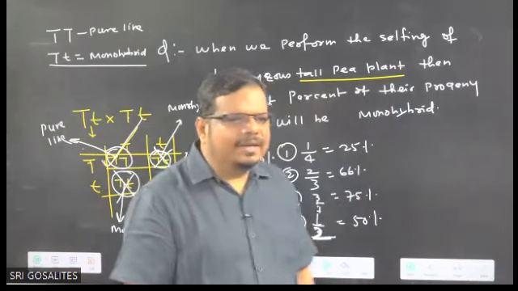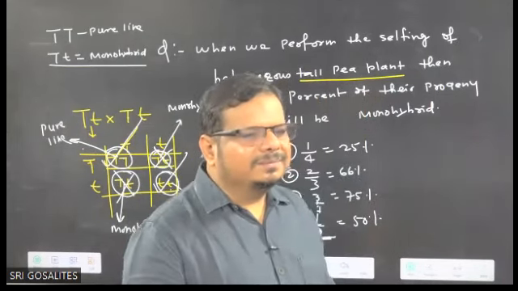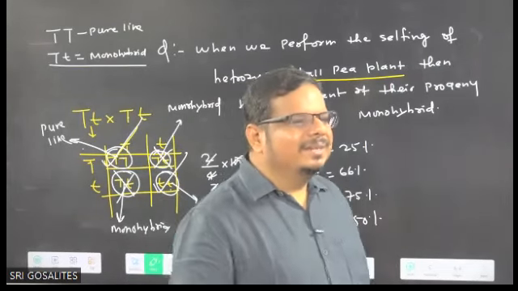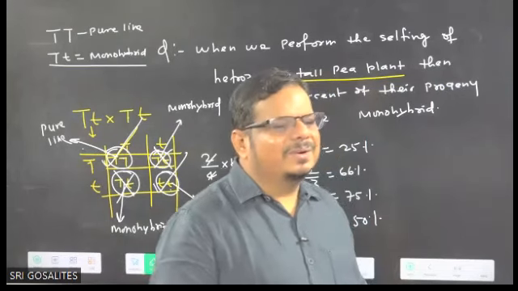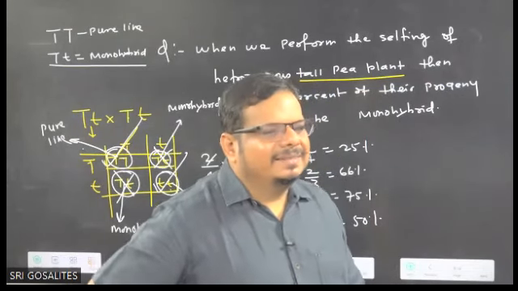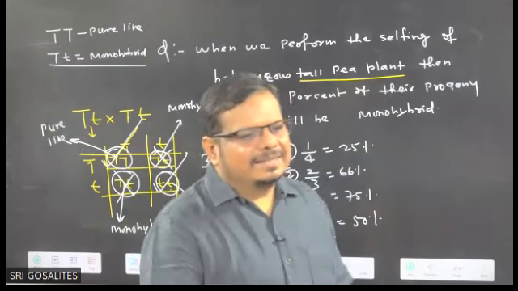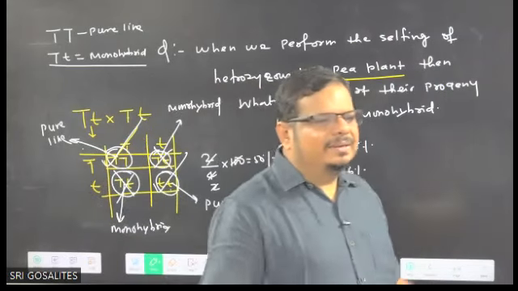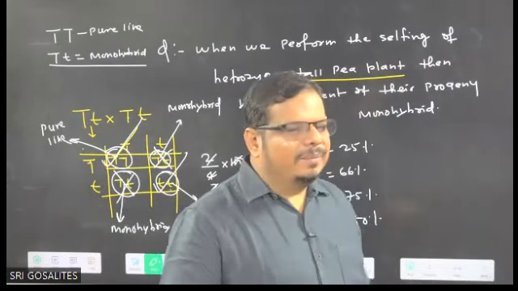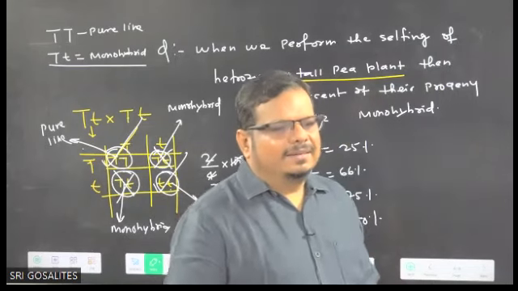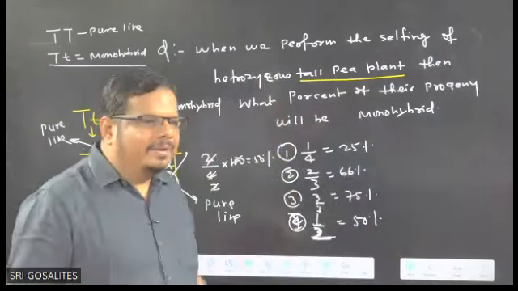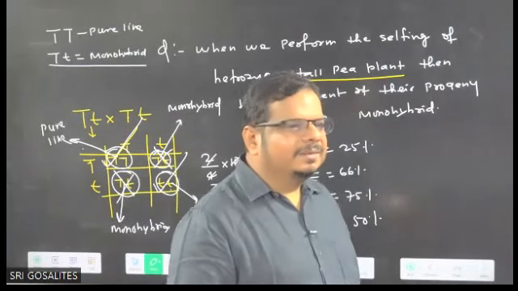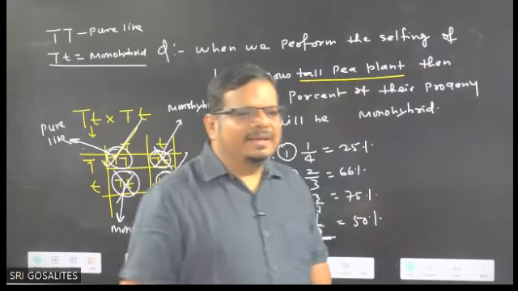Genotype in F2 generation, I already told, na? 1:2:1. Law of independent assortment is based on which cross? Dihybrid cross. So as long as you do not understand dihybrid cross, how can you understand the law of independent assortment? You got the idea? Okay, ji. Genotype in F1, same 1:0. Phenotype in F1, 1:0. Phenotype in F2, 3:1. Trihybrid is there, tetrahybrid is there. I will teach you everything. Don't worry. Listen to us patiently, you will become perfect. You will not make any kind of error.